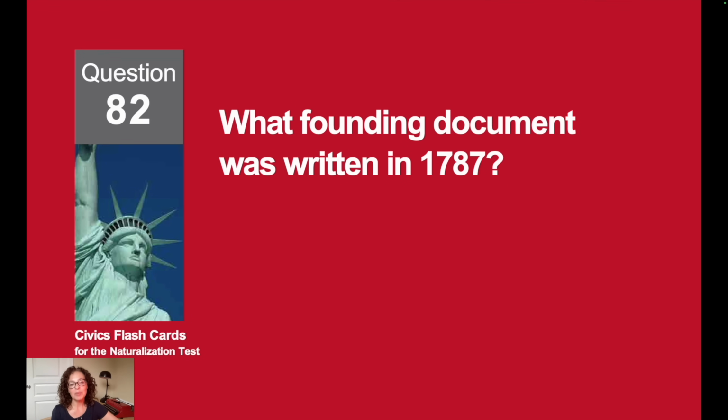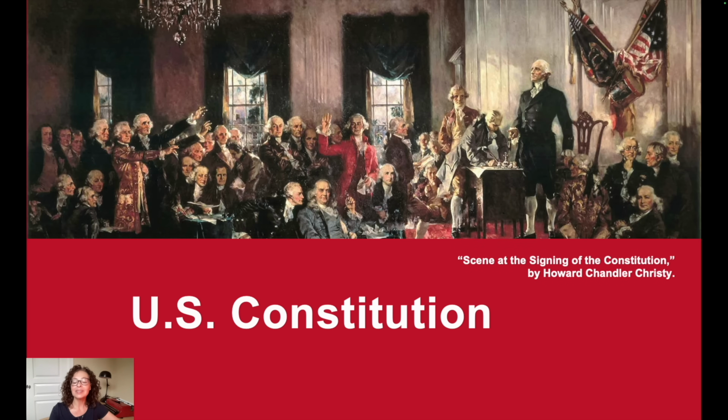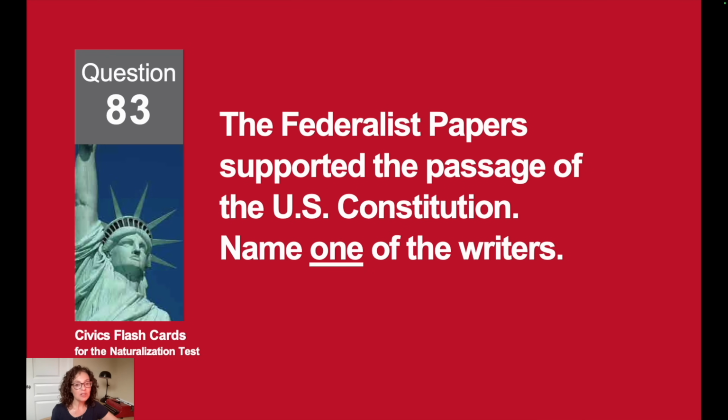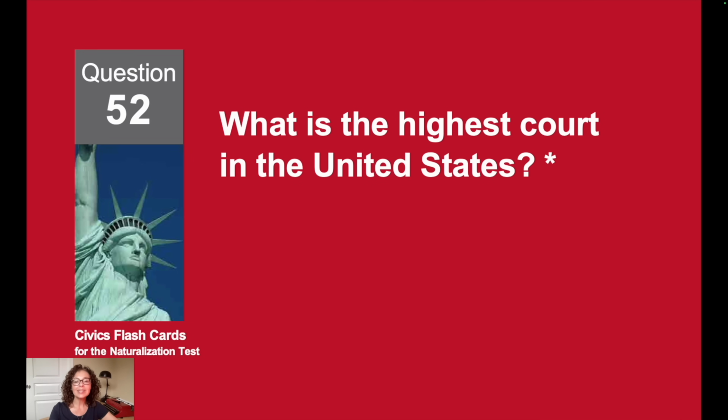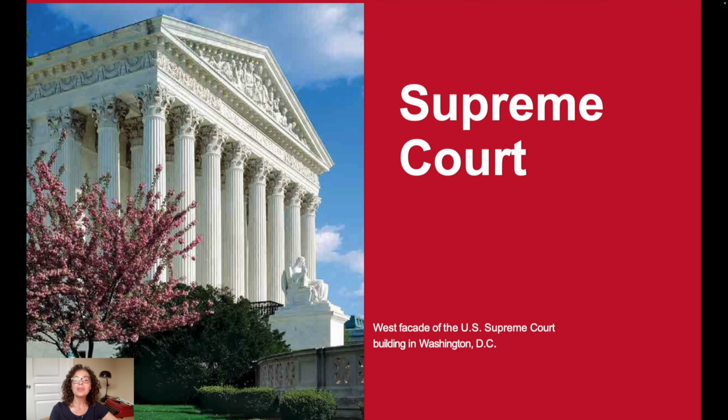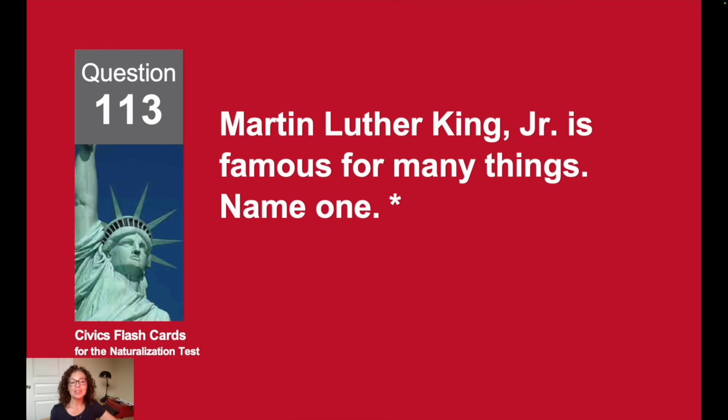What founding document was written in 1787? The U.S. Constitution. The Federalist Papers supported the passage of the U.S. Constitution. Name one of the writers. James Madison. What is the highest court in the United States? The Supreme Court. Martin Luther King Jr. is famous for many things. Name one.